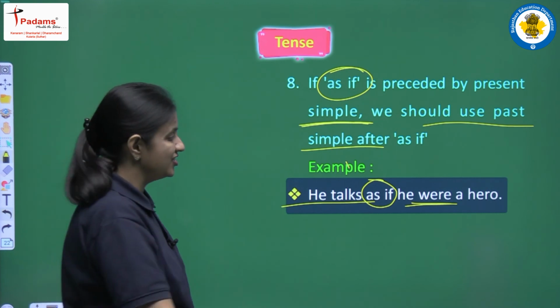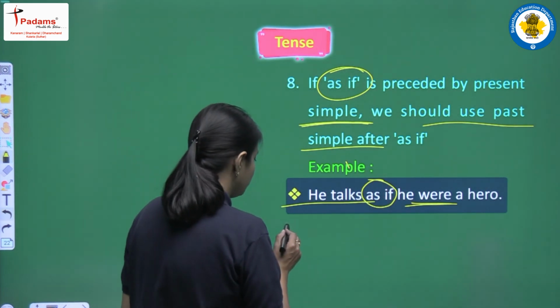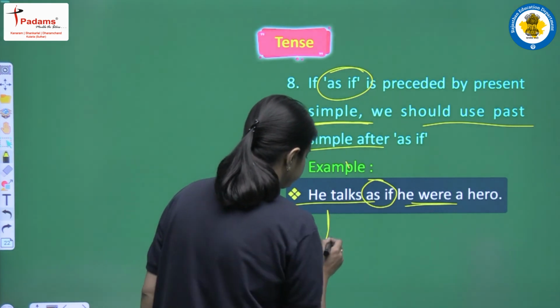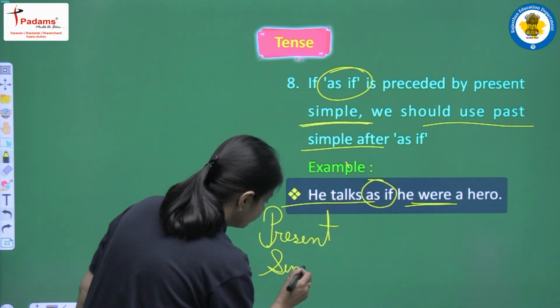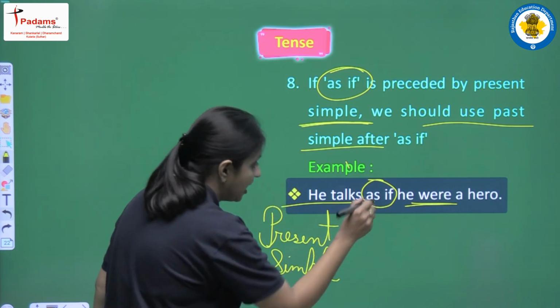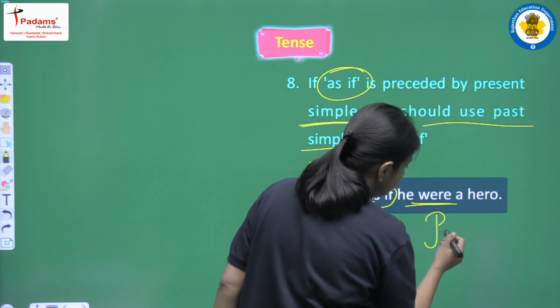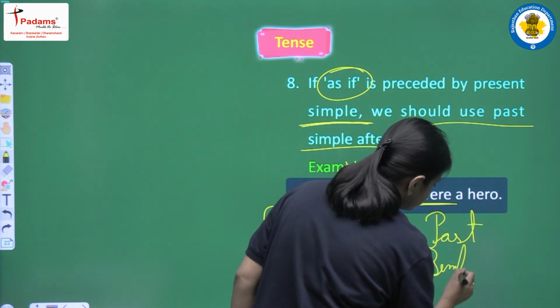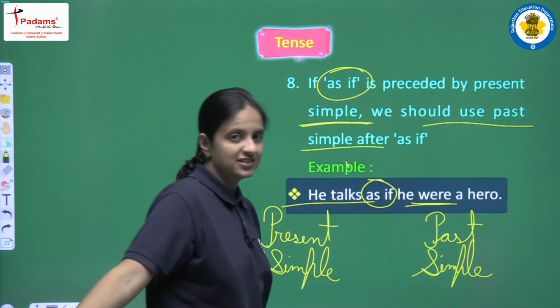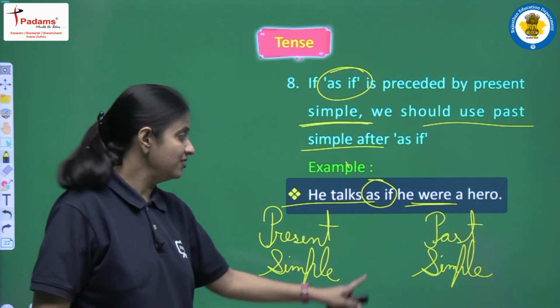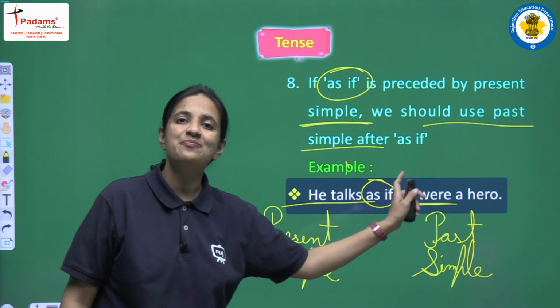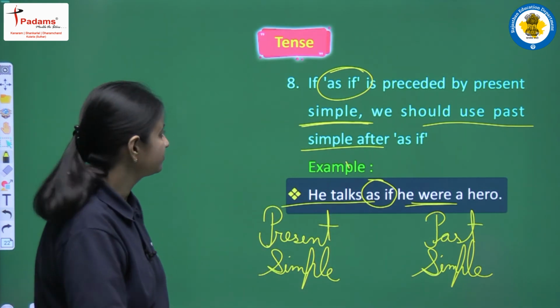So this is the structure: before "as if" we have to use present simple, and after "as if" we have to use past simple. Again, this is a very particular kind of structure. Before "as if" there will be present simple tense, after "as if" there will be past simple tense.